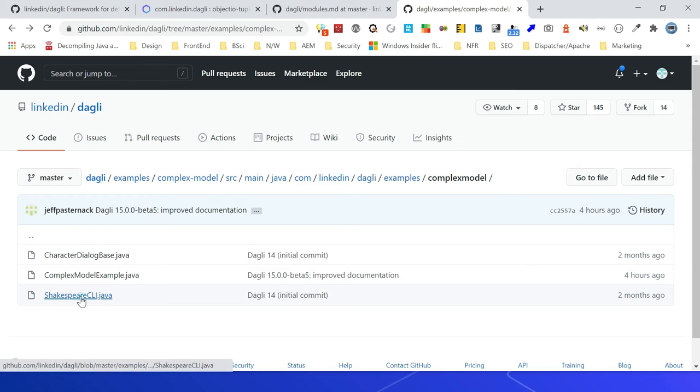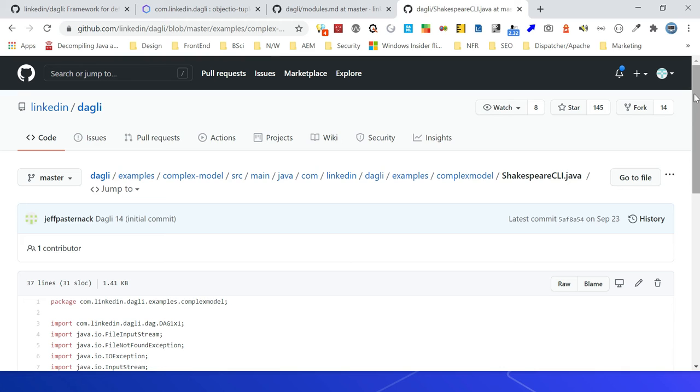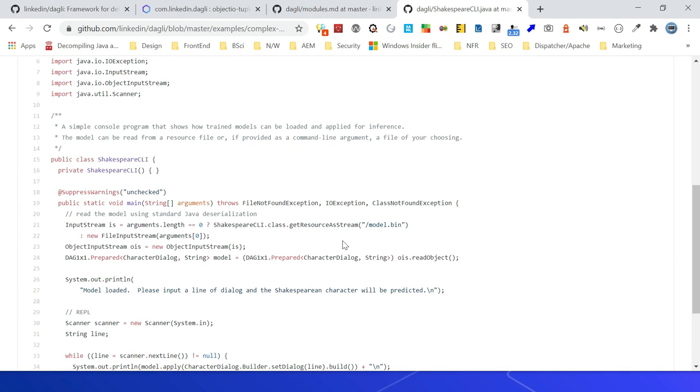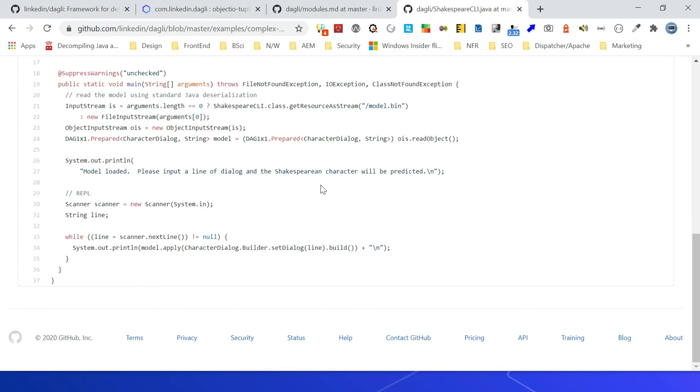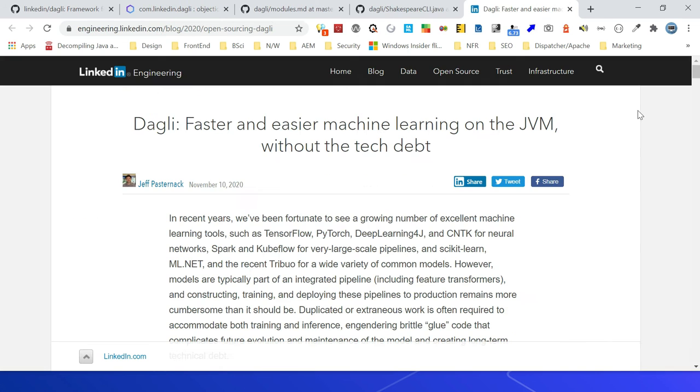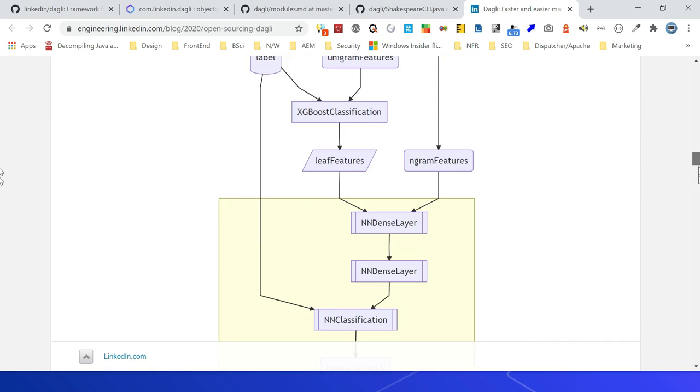If you open this file, you can see we are loading this pre-trained serialized model from the model.bin file, and we are predicting based on that. So you can train the model, serialize or store it in a file, and load it later wherever required. Refer to this specific URL for more details on the Dagli framework. This contains more detailed information, so you can read through this.